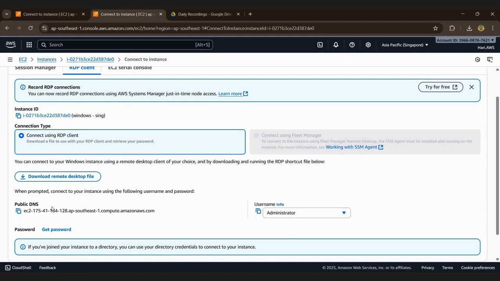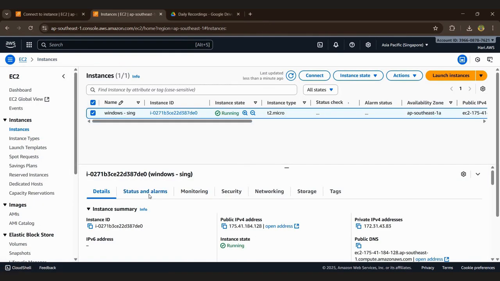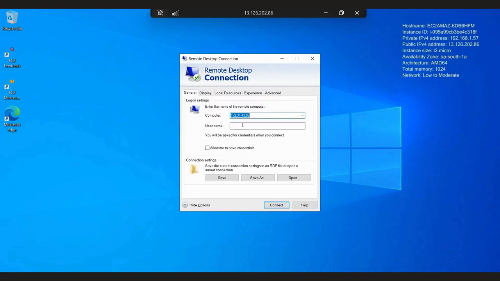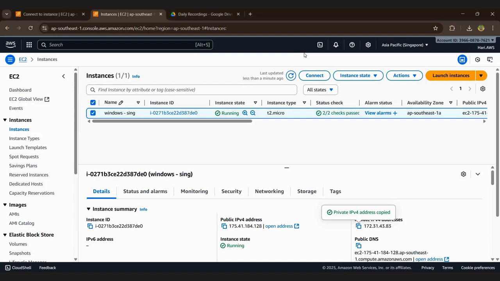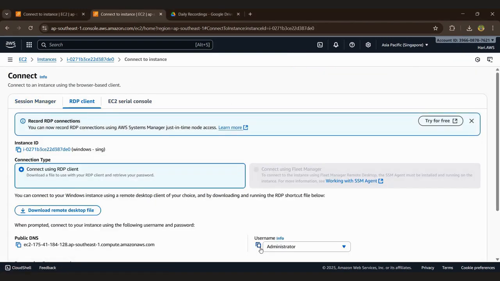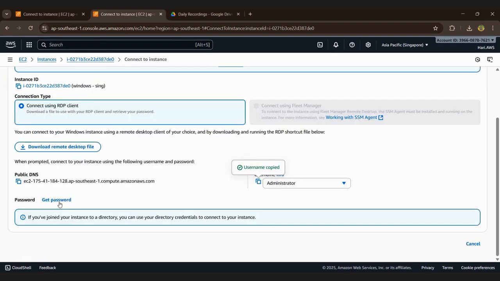We will not copy this public DNS. We can go back to the instances, and we can copy this private IP only. Yeah, okay, private IP address only. Okay, then go to this. We can copy this, and the administrator is there. We want to get the password.